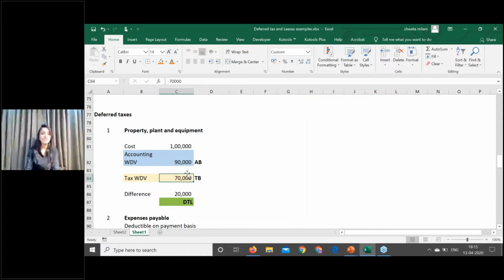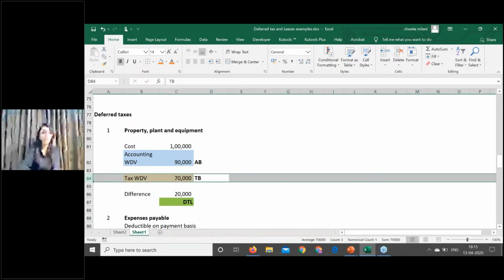There is no disallowance, or there is no portion of the asset that is not allowed as deduction. So that is the tax base of the asset. This is how you determine the tax base of the asset. We'll go with another example also.